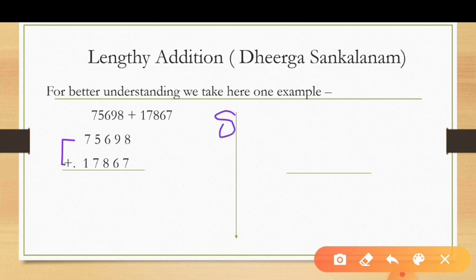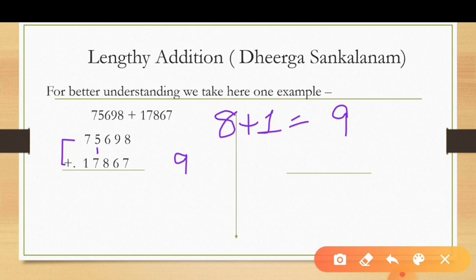First digit is 8. Now look at the next place, 7 and 5. What is the end number of 7 and 5? 12. But here you write 2, not 12. So do plus 1 in 8. The answer is 9, so the first digit of the answer is 9.